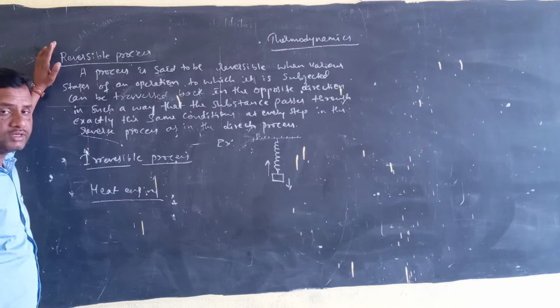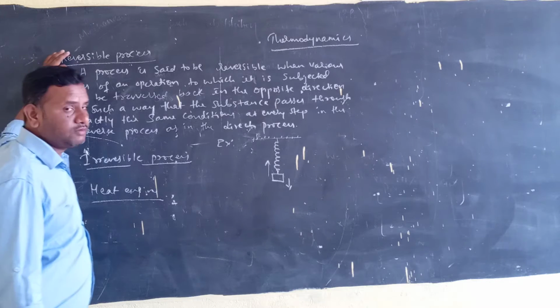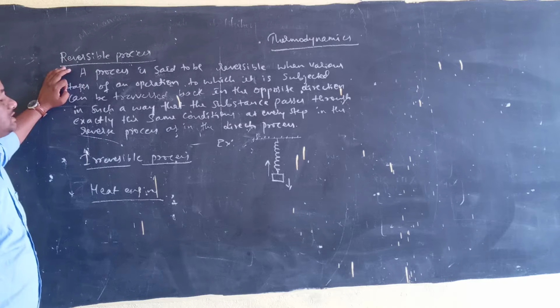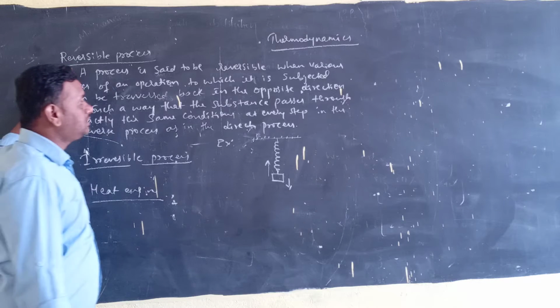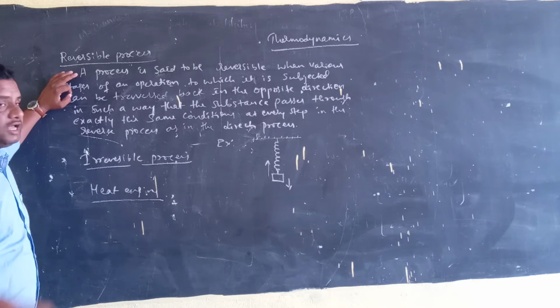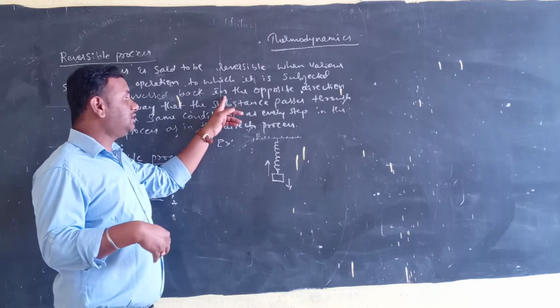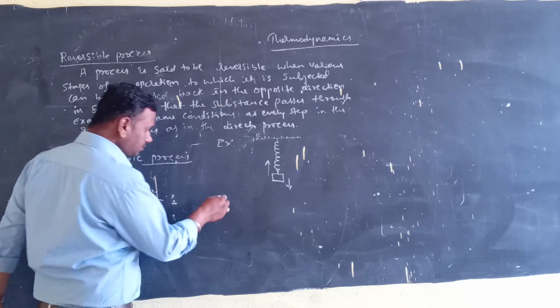What do we call it? Reversible process. A process is said to be a reversible process when various stages of an operation to which it is subjected can be traversed back in the opposite direction.